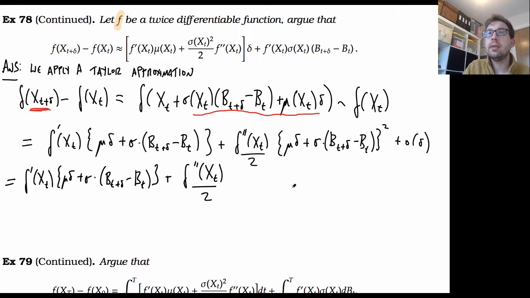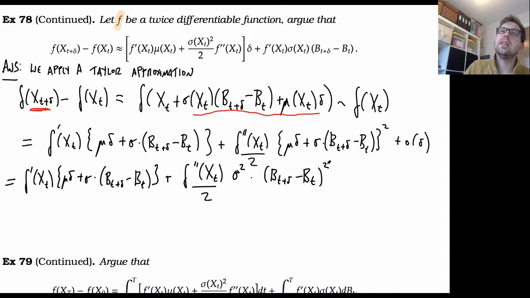So if I write that out, the only thing that really survives and isn't little o of delta is sigma squared times b of t plus delta minus b of t, squared. And then this is sort of the variance.